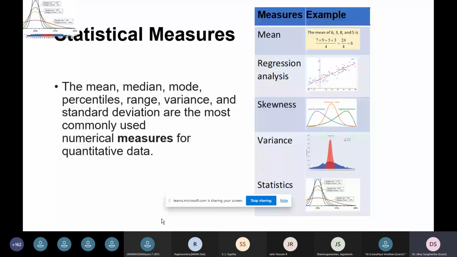In regression analysis, we perform the analysis of information through regression, where we test whether the result is appropriate and correct. And next is the skewness. The skewness measures the positive and the negative values. And also variance, we can measure the variance of the information, how far we can compare the information. And also we can represent the statistics in terms of different categories, either numerically or through a character representation. So these are some common statistical measures.